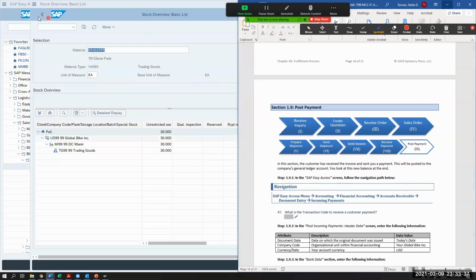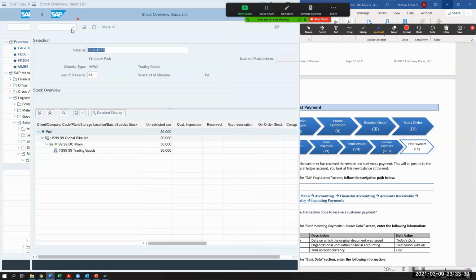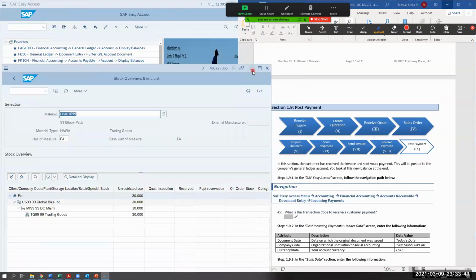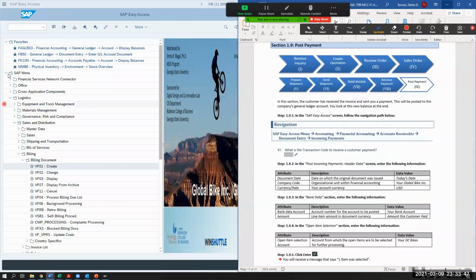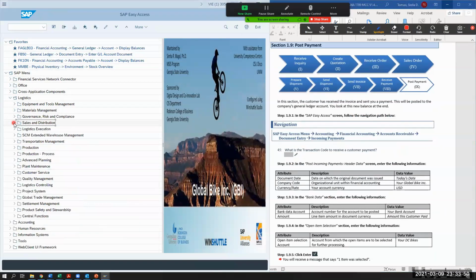So now let's go back. We're still acting as if we are now accounting, right? Because the accountants are the ones that are going to get the checks. So we're now here in the SAP Easy Access, and we're in accounting now.